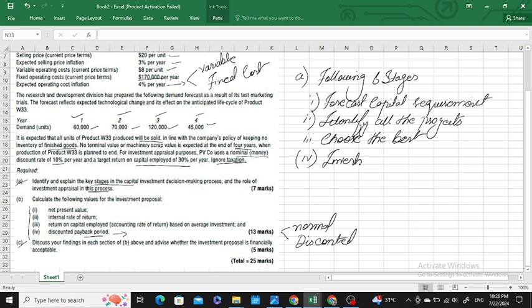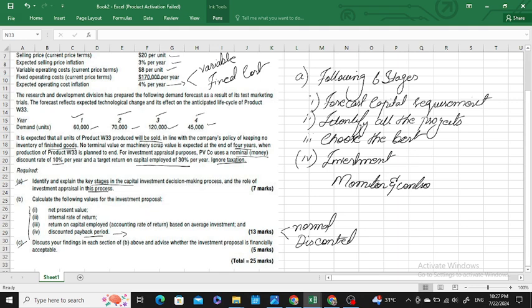Then after making investment, you have to monitor and control. Firstly, you have to forecast the capital requirement, that is how much capital you would need to invest in a project. Then you should identify all the projects, how many projects you have. After identifying all the projects, you skim them step by step: for each project, what are the pros and the cons.